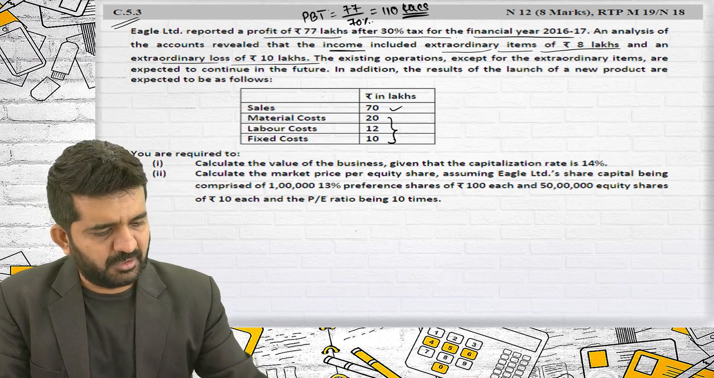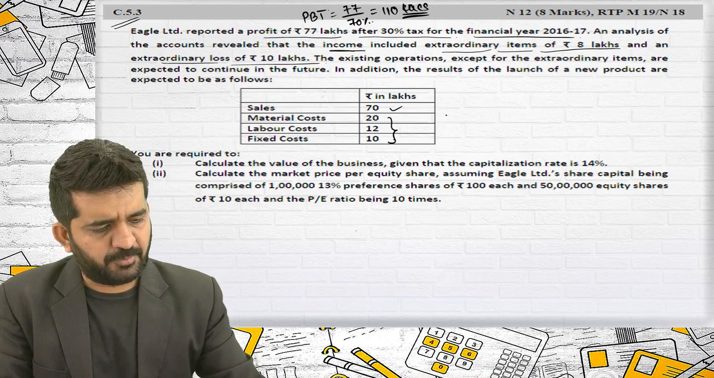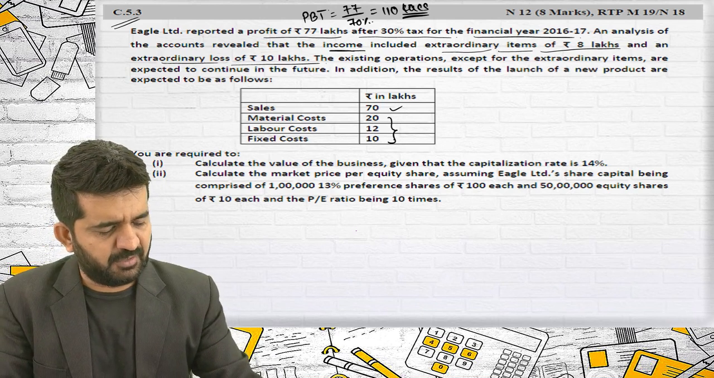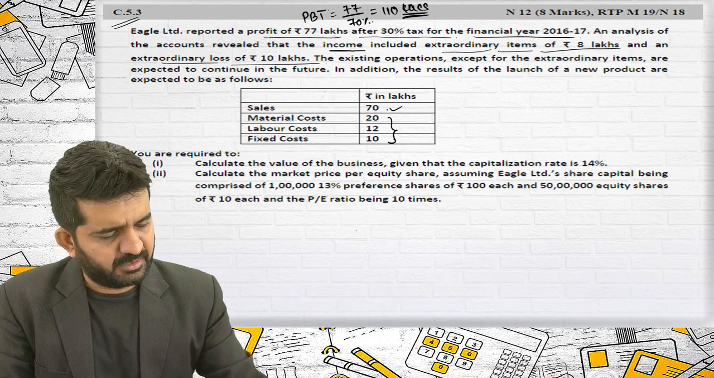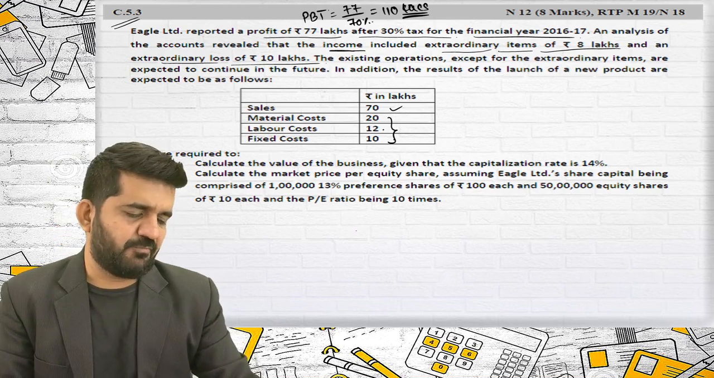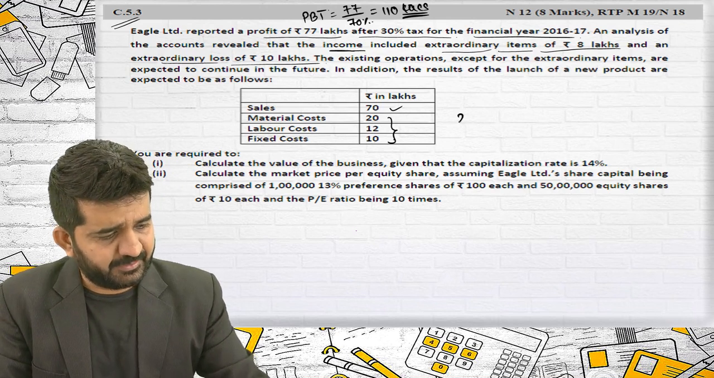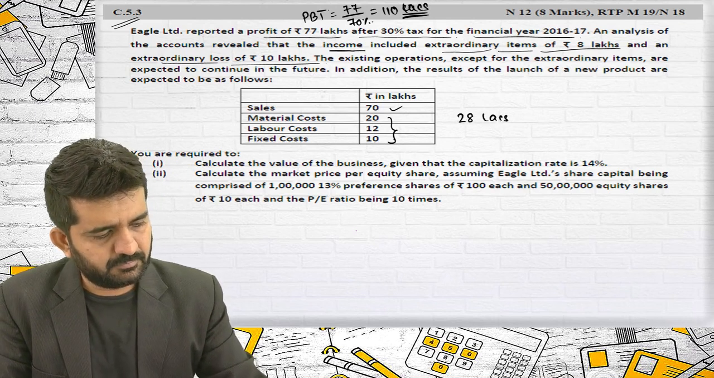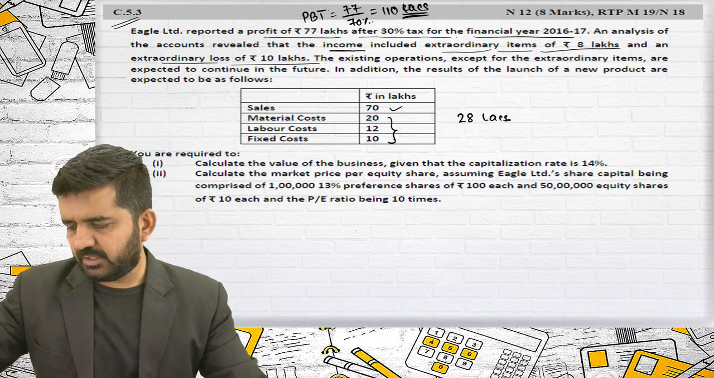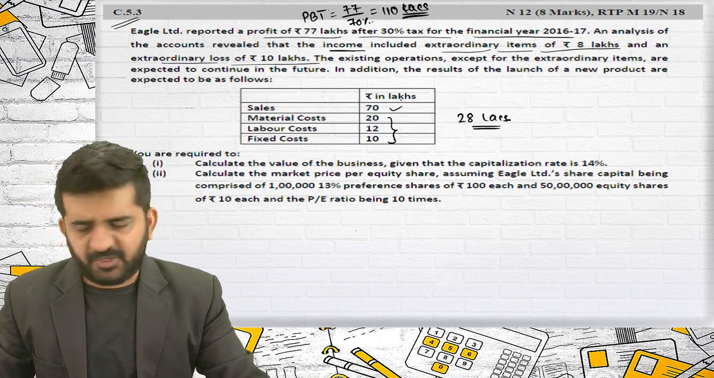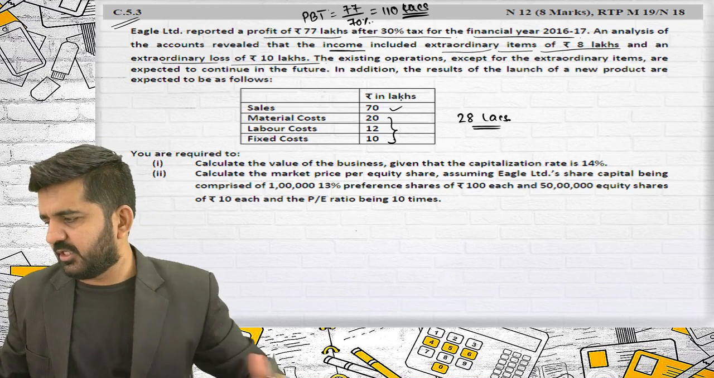Alright. So the profit from this operation will be 70 minus 42, that is 28. This will be profit from this new product.